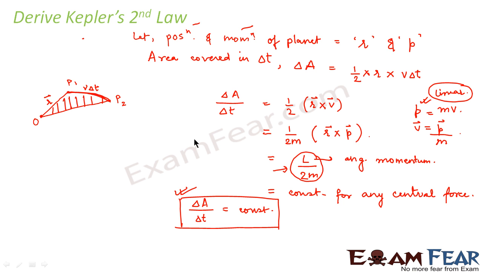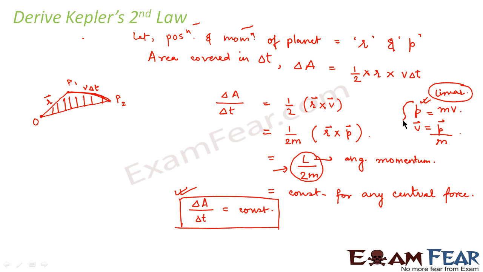So we'll quickly review this derivation once again. Let us suppose this is the position of the sun, and any planet was initially at P1. It traveled a distance and reached P2 in time delta t. How much distance did it cover along this path? It is v into delta t, if v is the velocity of the planet. Let us suppose the position is denoted by r. So what would be the area covered from P1 to P2? It would be half into r into v delta t, right?